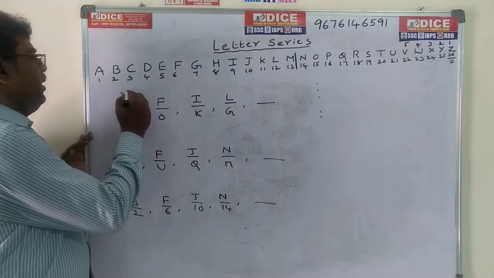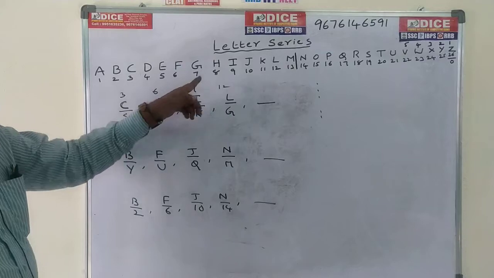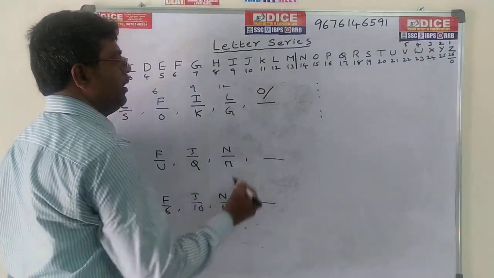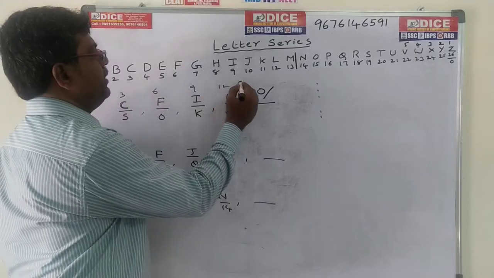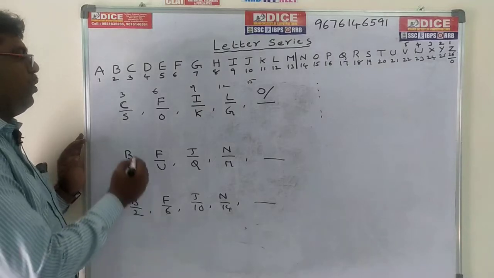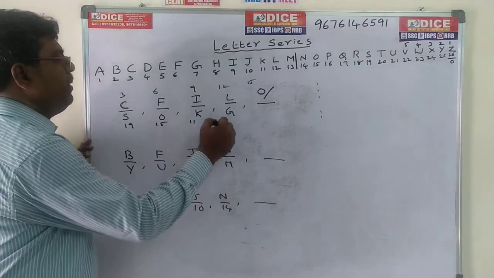In the numerator, C is 3, F is 6, I is 9, L is 12. So 3, 6, 9, 12. Next is 15. 15 means O. In the denominator, S means 19, O means 15, K means 11, G means 7.